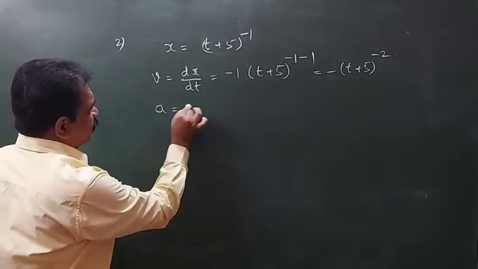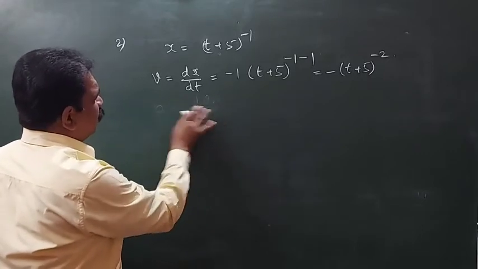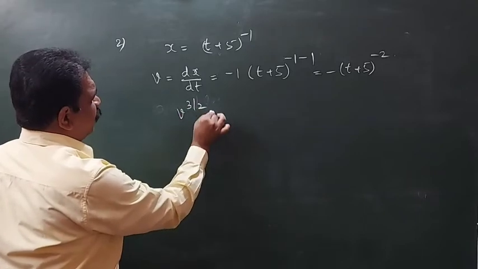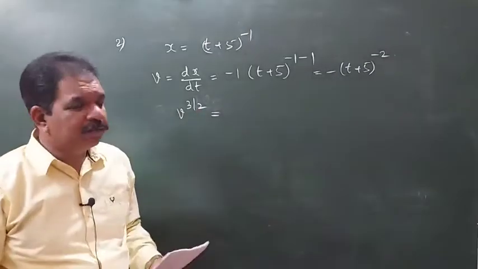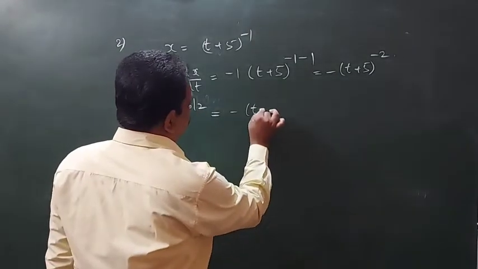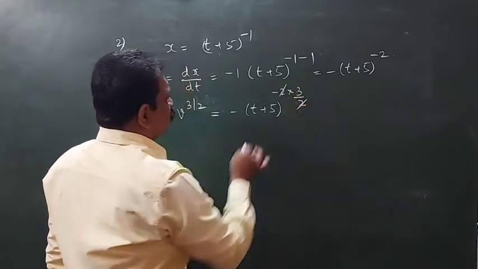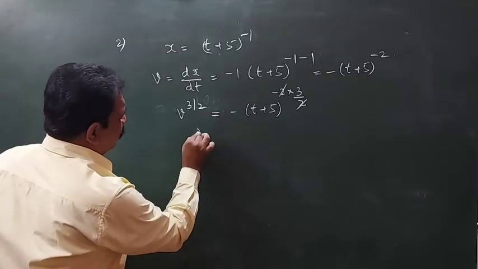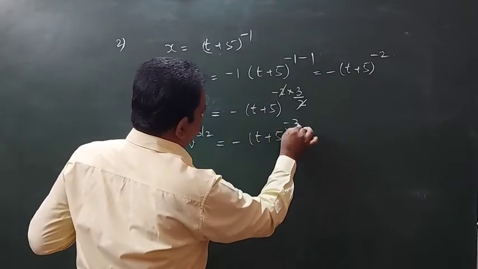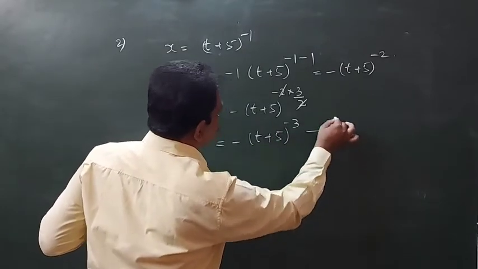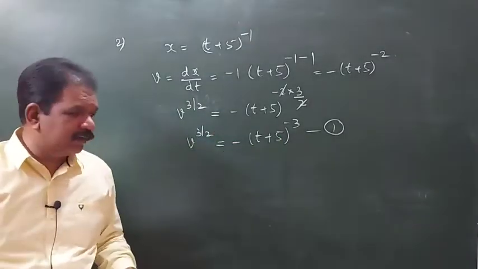Next, acceleration is equal to dv by dt. I will do one thing before doing this: I will write v power 3 by 2. Here I took power 3 by 2, so there also I should take power 3 by 2. Minus 2 into 3 by 2, the 2 will cancel. So v power 3 by 2 is equal to minus (t plus 5) power minus 3. Just for the next step it will be useful, that's why I am writing like this.